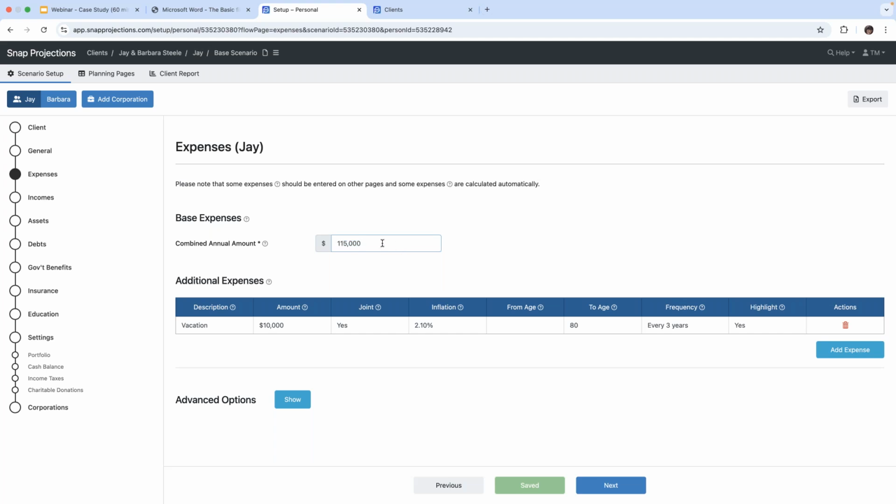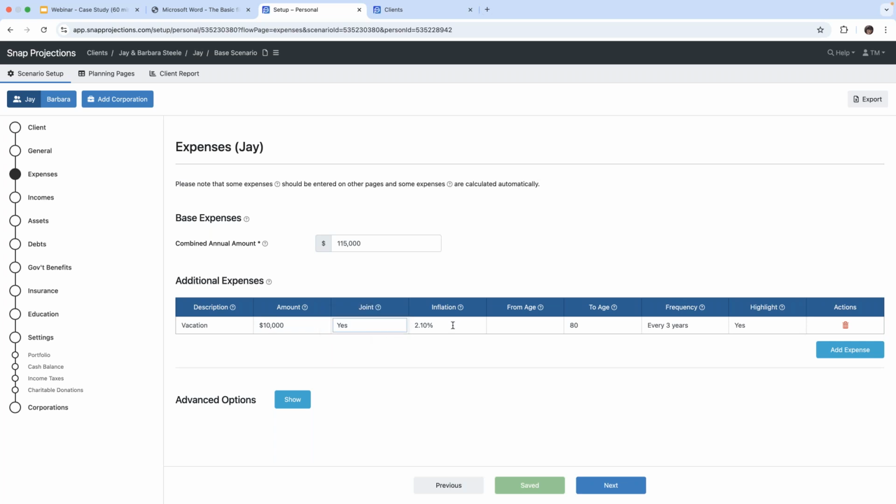Now, they have indicated to us on their financial planning questionnaire that they would like a combined annual amount of $115,000 per year in their retirement. And then we can also add an additional expense, which we've done here. So they have indicated to us that they would like to take a vacation. And this vacation will cost $10,000, and it is joint. Okay, so it will be covered by both Jay and Barbara.